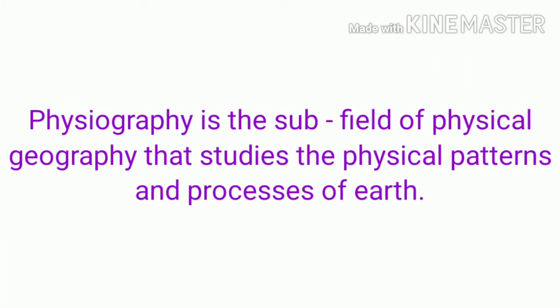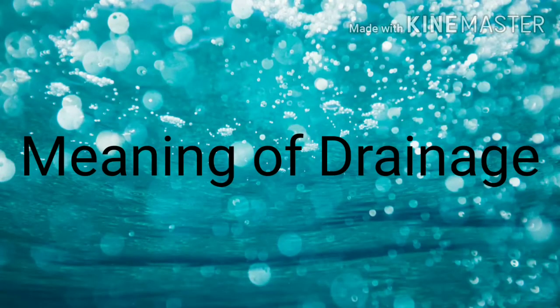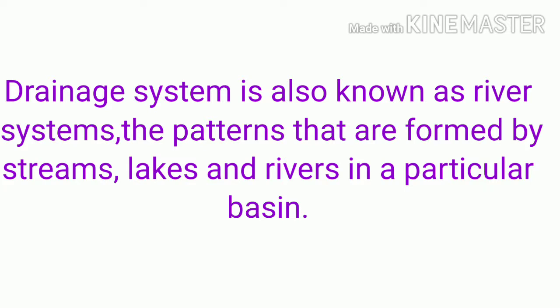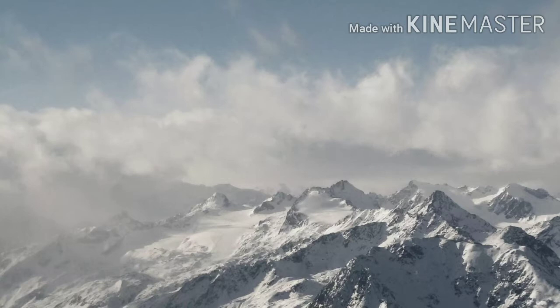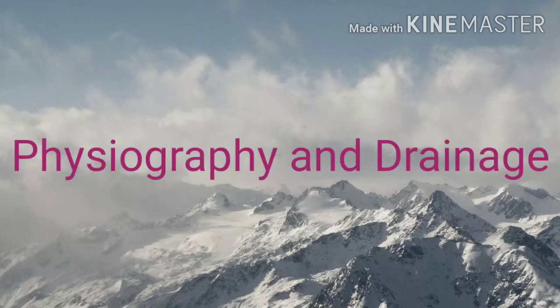Let's see what is physiography. Students, physiography is the subfield of physical geography that studies the physical patterns and processes of Earth. Now, meaning of a drainage. Students, drainage system is also known as river systems. The patterns that are formed by streams, lakes and rivers in a particular basin. Students, hope you are now clear with the meaning of physiography and drainage, right?